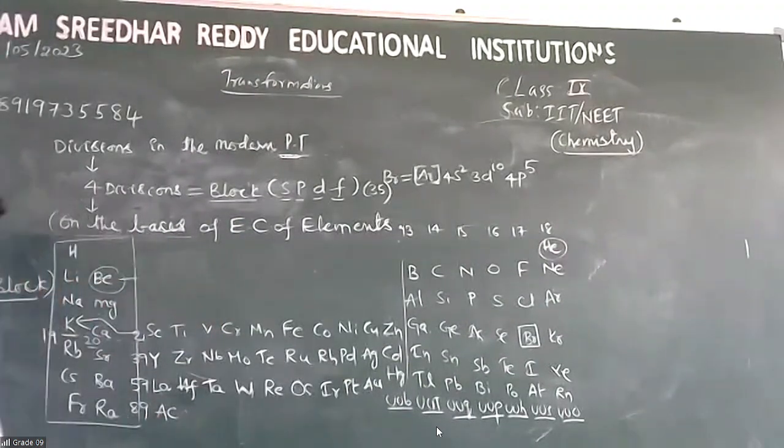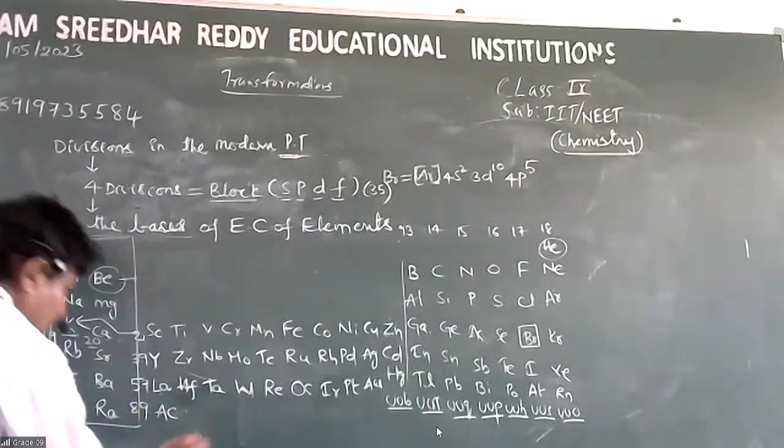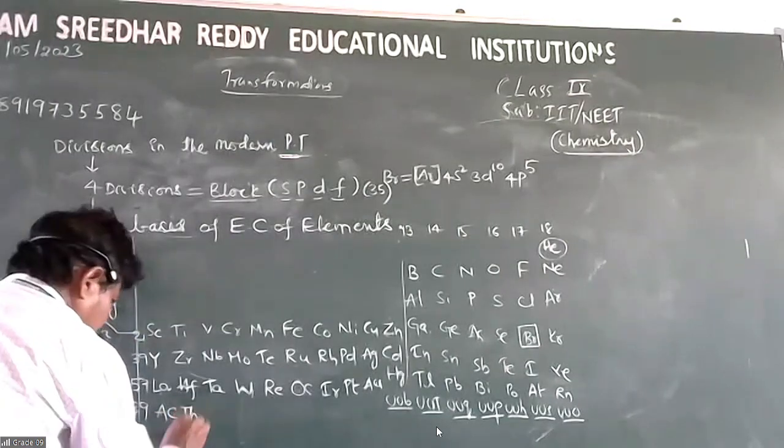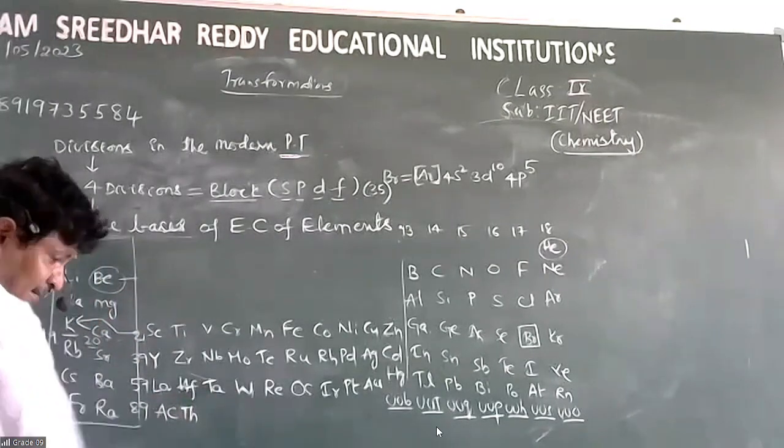Afterwards, 89, this is actinium. Next, thorium, that is 90.